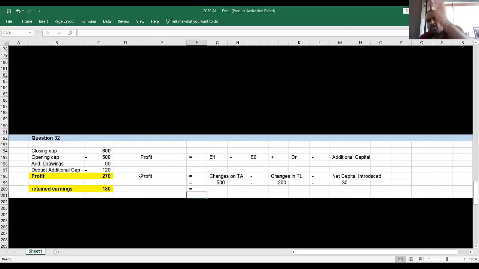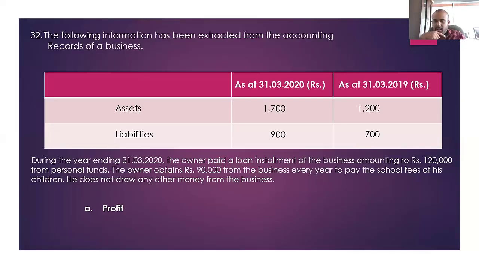If you take the changes in the total assets and the liabilities, you can see the total assets was increased by 500,000, right? 1.2 million was at the beginning, at the end 1.7 million. So the total asset was increased by 500,000. Out of that 500,000, 200,000 was increased due to the liability. So what have we done? That 200,000 you have deducted. You have to deduct, right? Changes in total liabilities is 200,000. So that you will have to deduct.